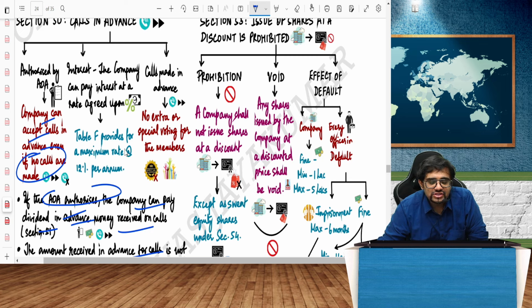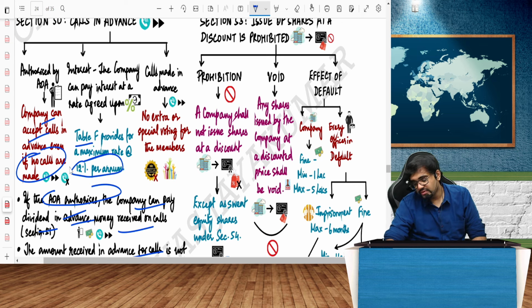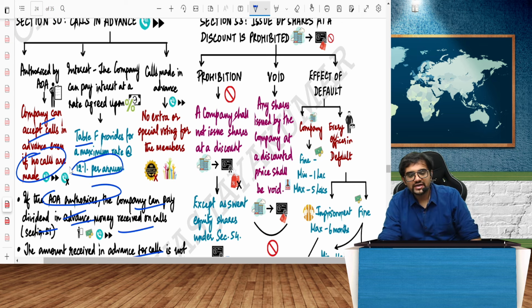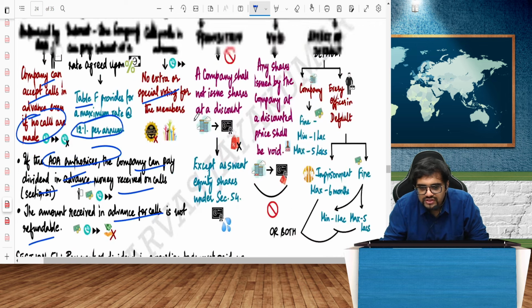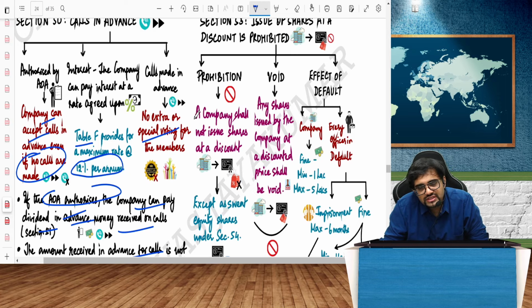Can I get interest on the call money? Yes. Table F provides for a maximum rate of 12% per annum. You will get an interest of 12% per annum, guys. Table F provides that. That is for interest on call money. No extra voting power for calls in advance, as already discussed. That is about calls in advance. All this can be an MCQ question or a separate 3-mark or 4-mark question. It is very, very important in the scheme of things that we are discussing.